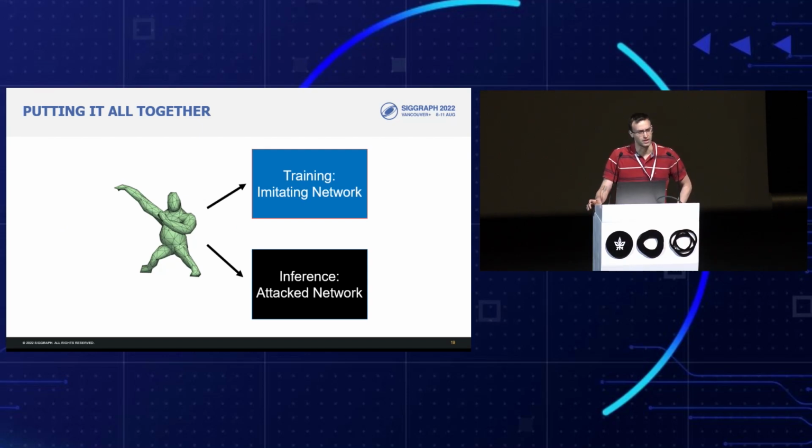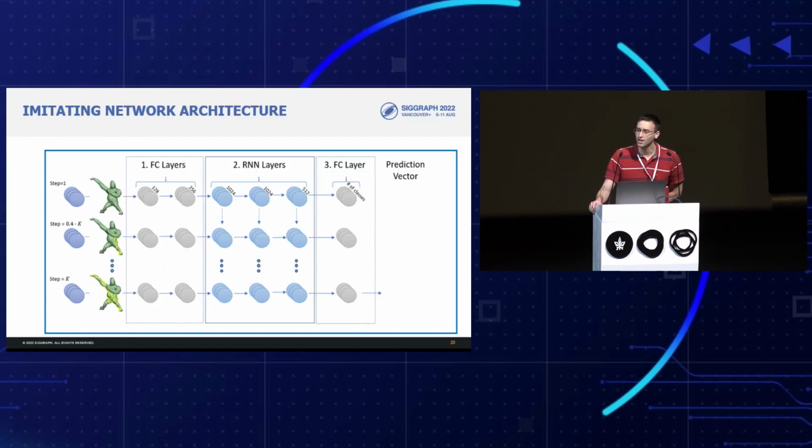Now that we understand the general idea, we can look into the architecture. Recall that our approach is black box, meaning we only have access to the input mesh and to the attack network's prediction on it. And this prediction is then used to train the attacker. We will now elaborate on the imitating network. Similarly to the architecture of Mesh Walker, our system consists of 3 parts: a fully connected layer, which upscales the features into a higher dimension, an RNN layer, which remembers the walk, and another fully connected layer, which predicts the class. And this prediction is then used for the next part of the training.